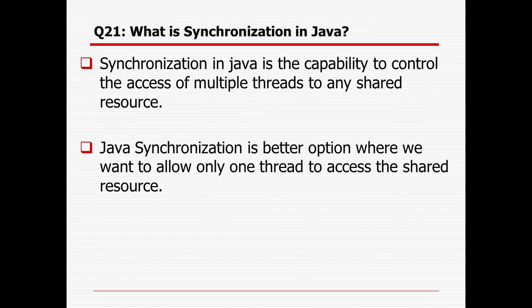What is synchronization in Java? Synchronization in Java is the capability to control the access of multiple threads to any shared resource. Java synchronization is a better option where we want to allow only one thread to access the shared resource.